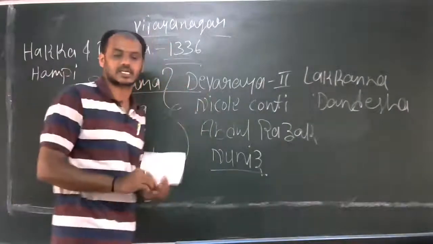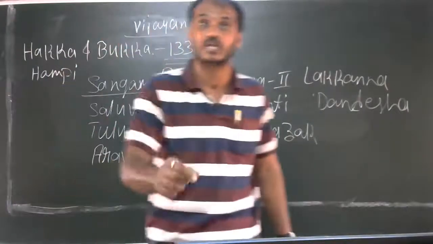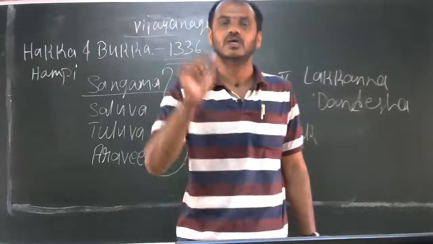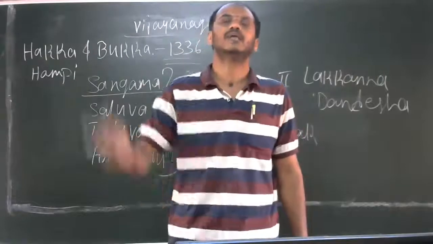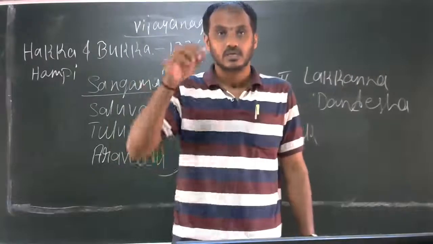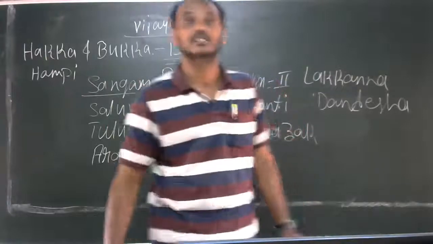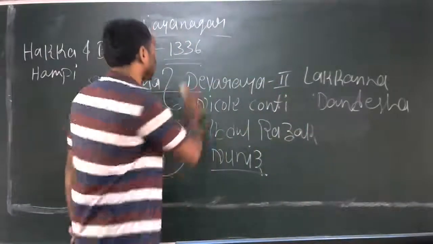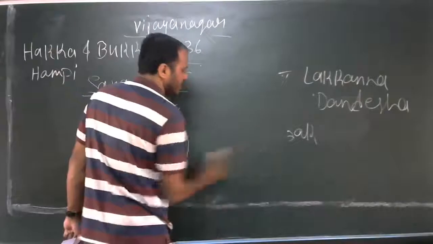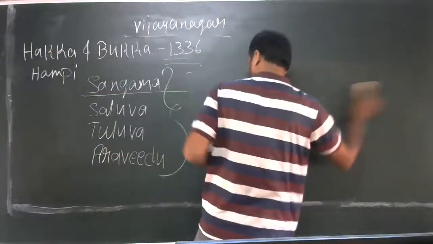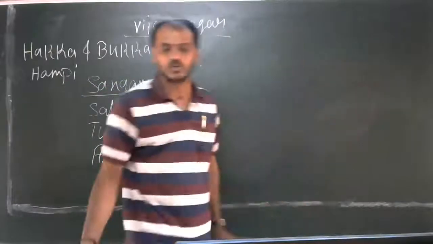After Devaraya II, his successors were weak, and due to this, the rule of the Sangama dynasty came to an end.